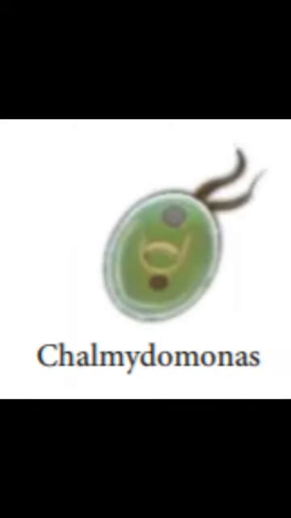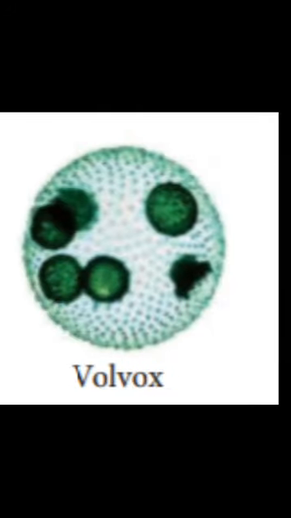Algae are having chlorophyll. So, algae can produce their own food by photosynthesis process. So, algae are called as autotrophic. The study of algae is called algology or phycology. Now we will see the different types of algae. What are the types of algae? The types of algae are Chlamydomonas, Volvox, Ulothrix, Oscillatoria and Hydrodictyon.